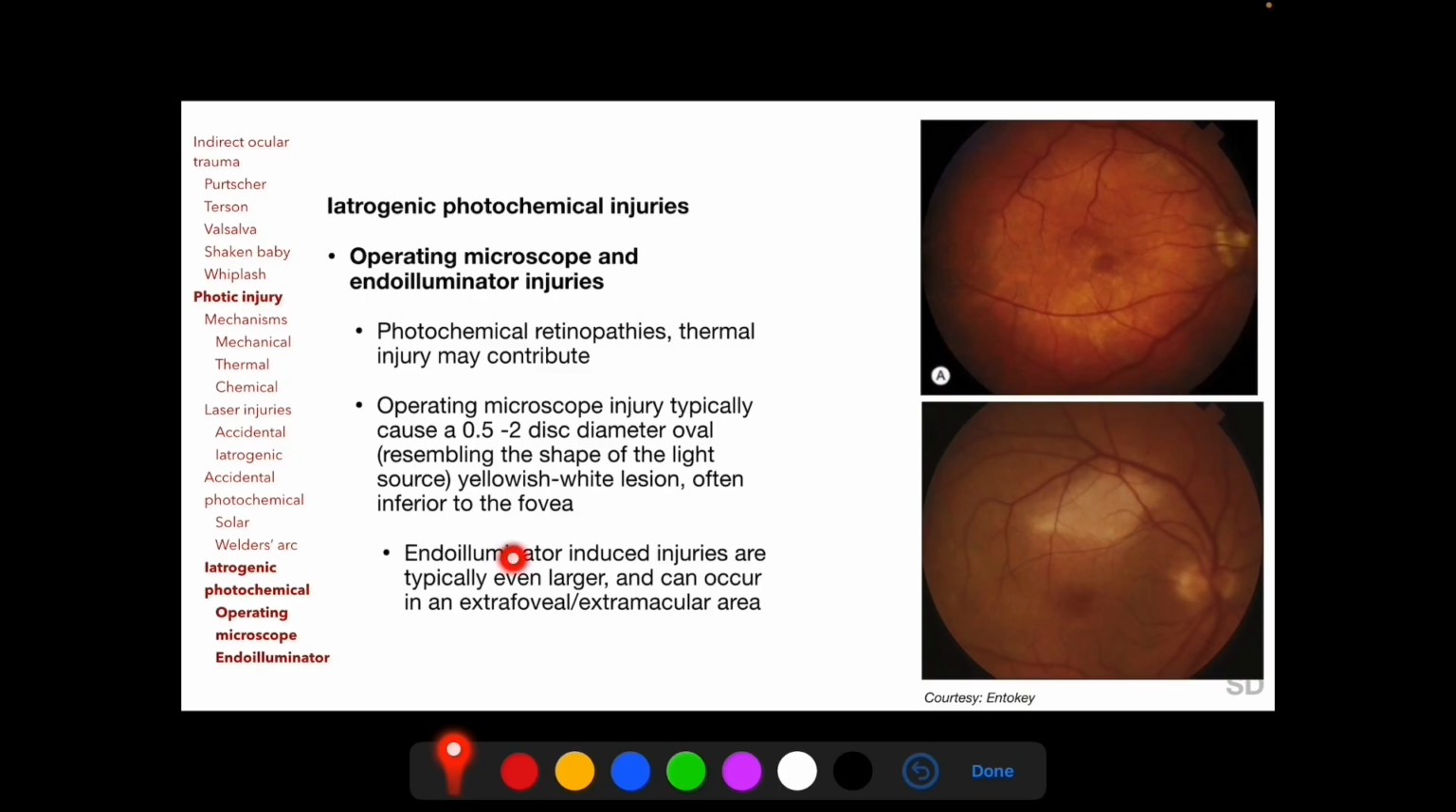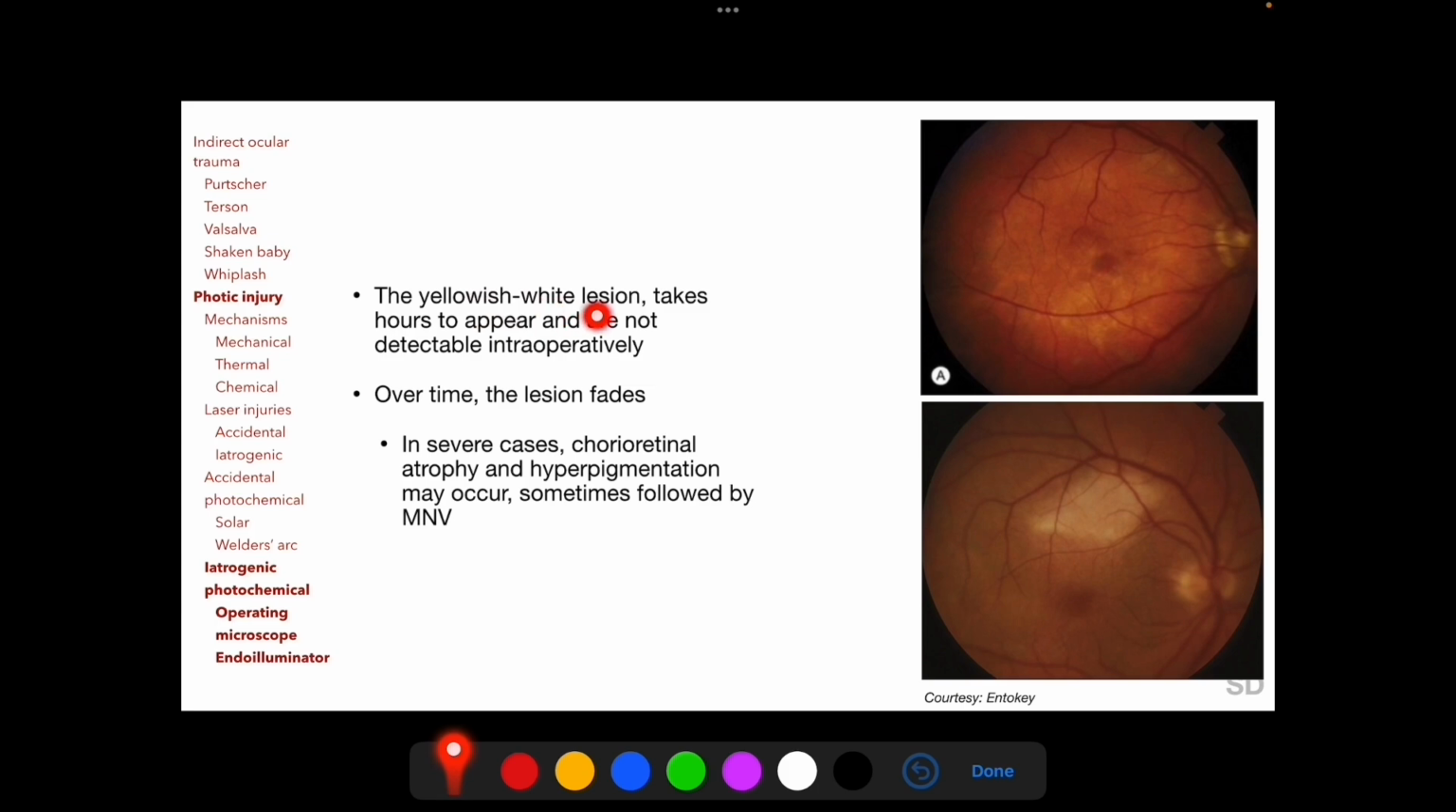Endoilluminator induced injuries, as seen here in this clinical photograph, are typically even larger and can occur in an extrafoveal or even an extramacular area. The yellowish white lesion that develops takes hours to appear and is not detectable intraoperatively, and this is important to remember. Over time, the lesion fades and in severe cases chorioretinal atrophy and hyperpigmentation may occur, sometimes followed by macular neovascularization.